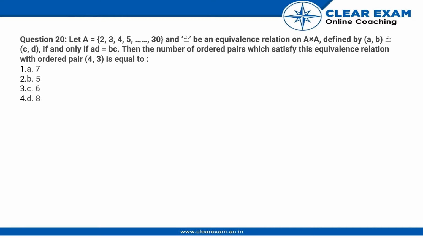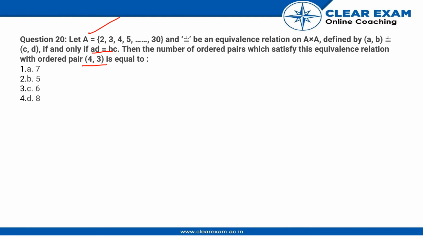Hey guys, here is another question. If A is the set from 2 to 30 and this is an equivalence relation on A cross A defined by (a, b) is equivalent to (c, d) if and only if a multiplied by d is equal to b multiplied by c, then the number of ordered pairs which satisfies this equivalence relation with the ordered pair (4, 3) is.